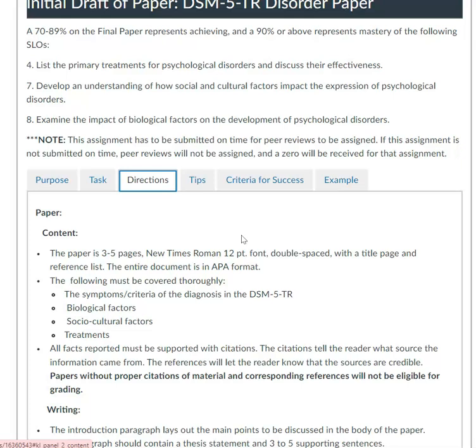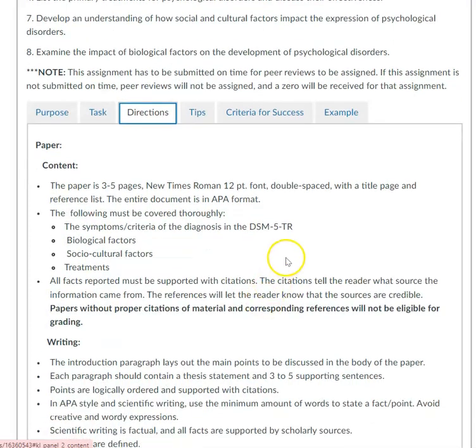You can go to apastyle.org for all of the rules on APA and examples. There's also information in the Getting Started module, as well as information I have posted in the parking lot. Your paper should follow the outline. You have to support all facts with citations, and every citation should have a matching reference in the reference list and vice versa. If there are not proper citations and references, the assignment will be ineligible for grading.